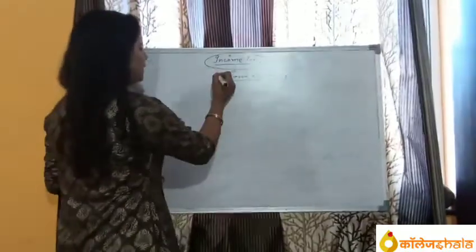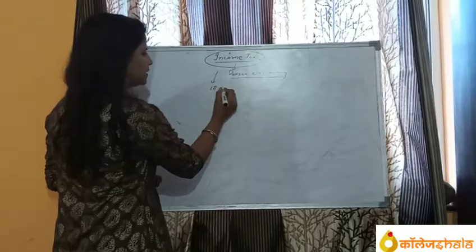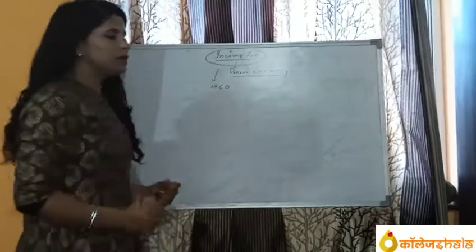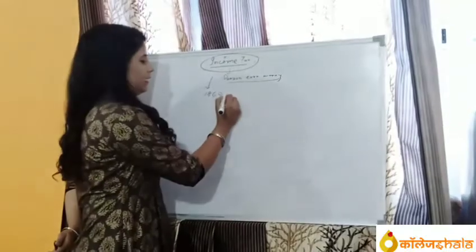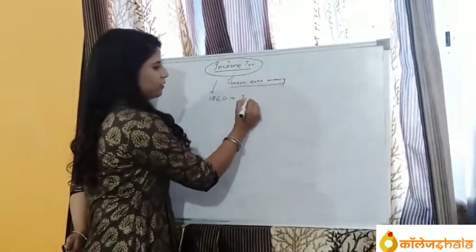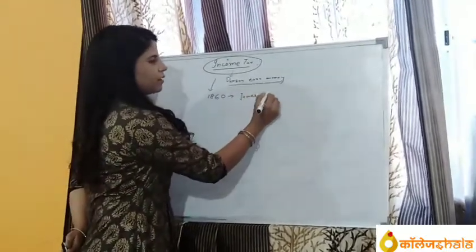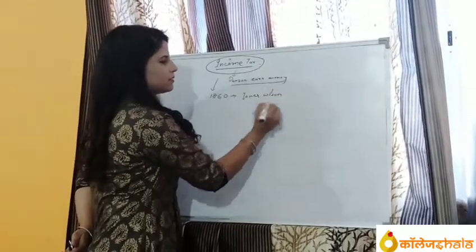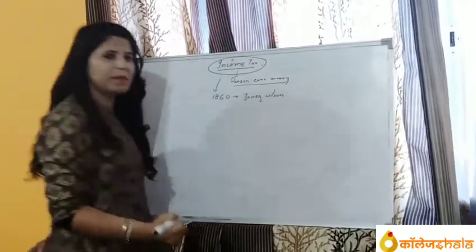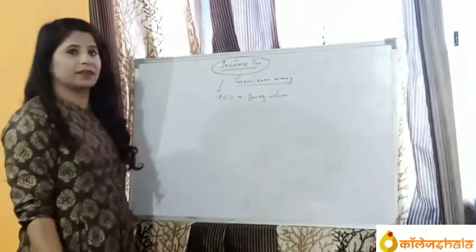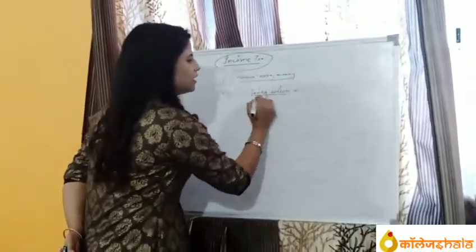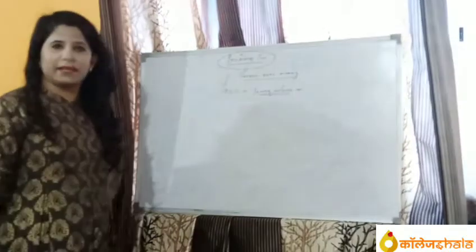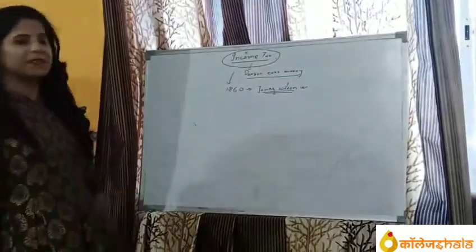First of all, in 1860, James Wilson implemented the Income Tax Act. We want to know the condition in which James Wilson started this income tax.